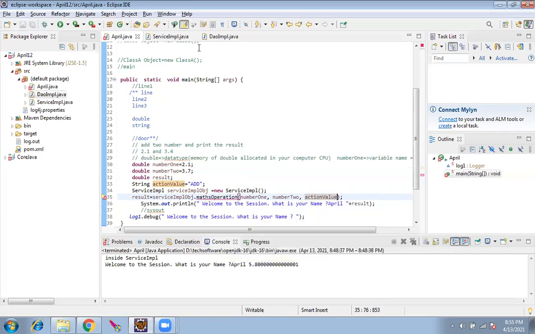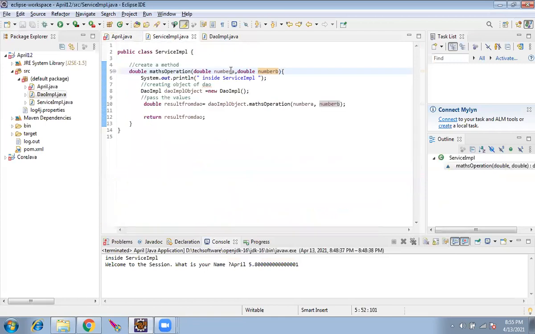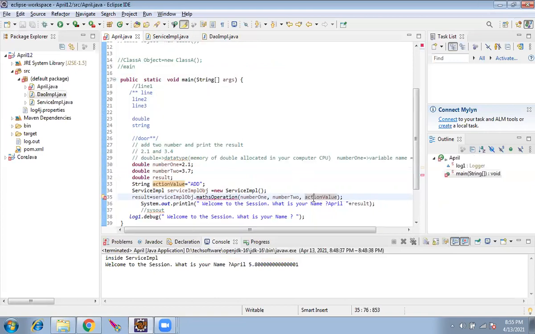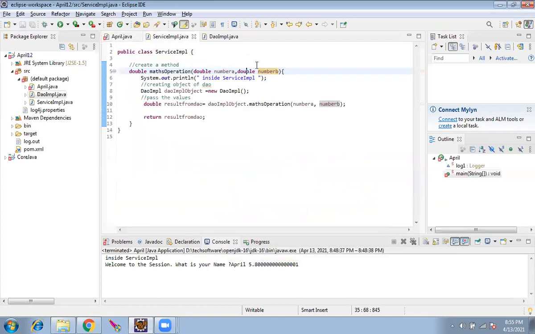This method can expect only two variables, two doubles. First is a double, second is a double, but you are passing one string now, a third variable. So what we have to do here is receive the third variable. Only when a method is capable of receiving something can you pass it. Understood?